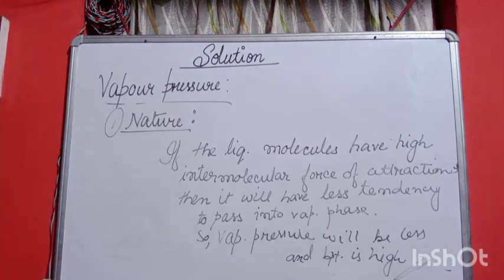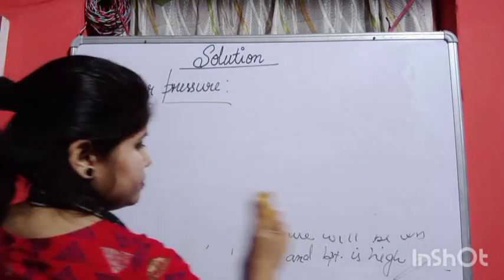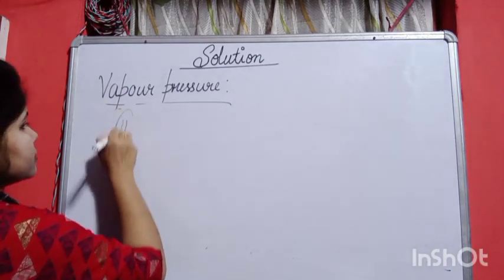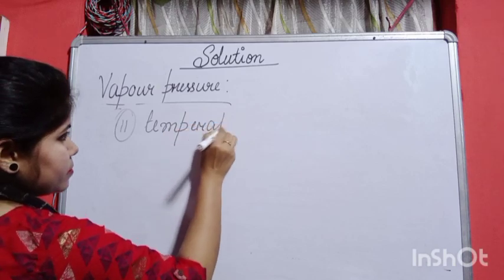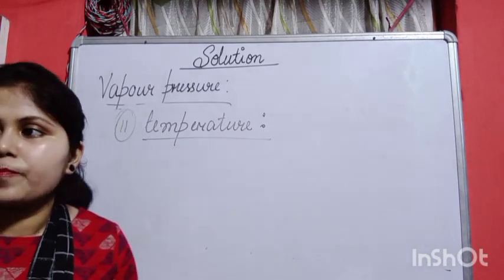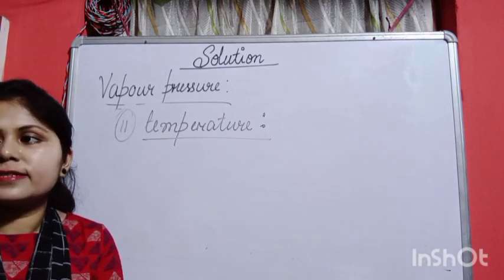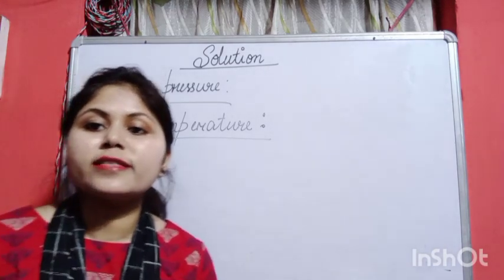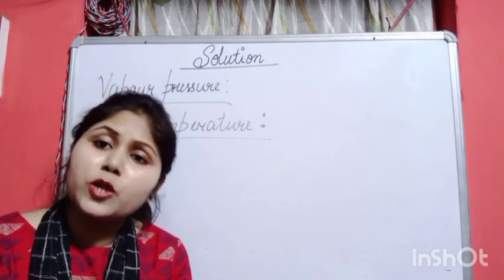Okay, next is about the temperature. If the temperature is higher, then the liquids will have higher tendency to pass into vapor phase, and at that time the vapor pressure will also be high.